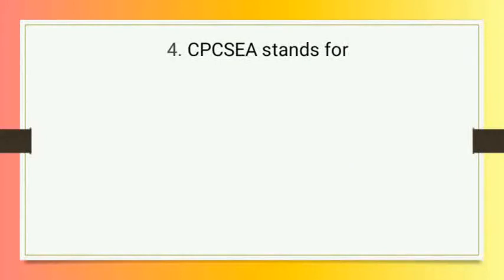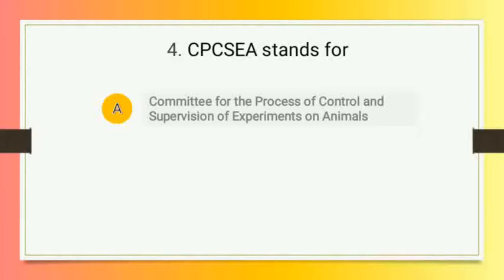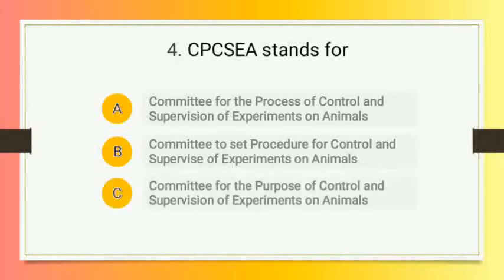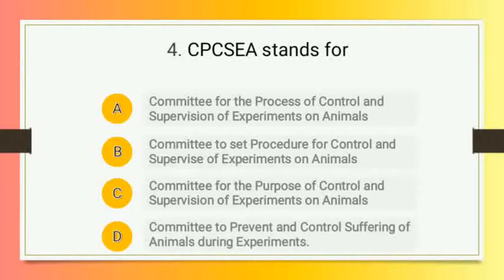Moving to the next one. The next question is, CPCSEA stands for, and the options are A. Committee for the Process of Control and Supervision of Experiments on Animals, option number B. Committee to set procedures for control and supervise of experiments on animals, option number C. Committee for the purpose of control and supervision of experiments on animal, and option number D. Committee to prevent and control suffering of animals during experiment.